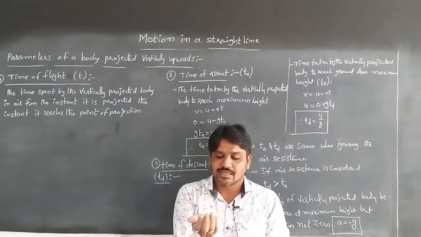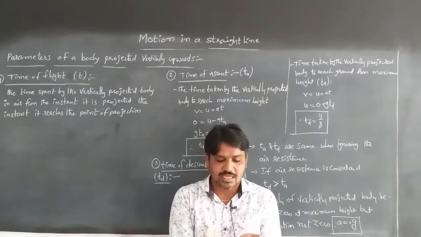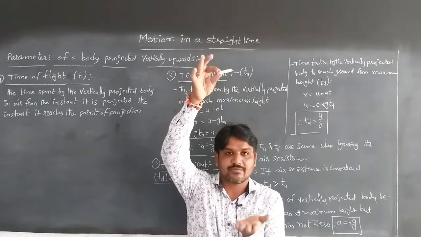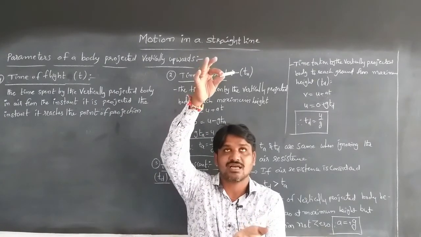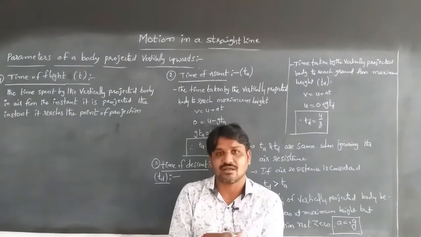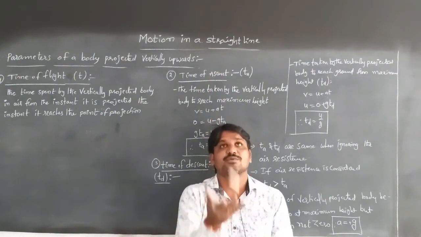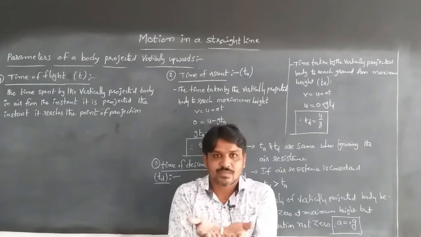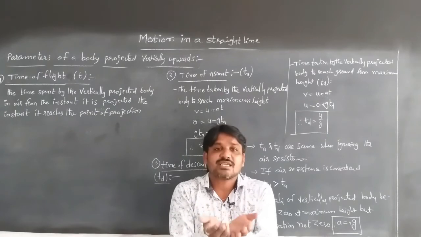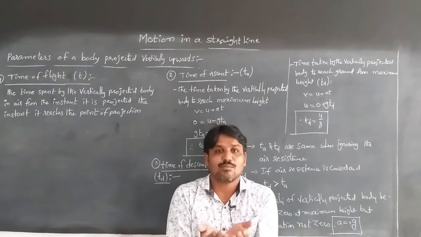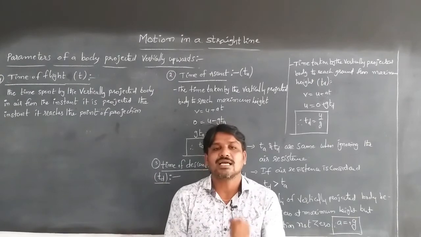That is, from the start when the body is projected vertically upwards until it reaches the same point of projection, the time spent in air.